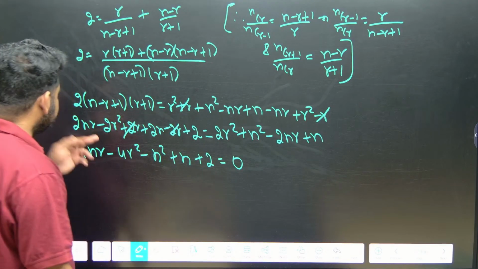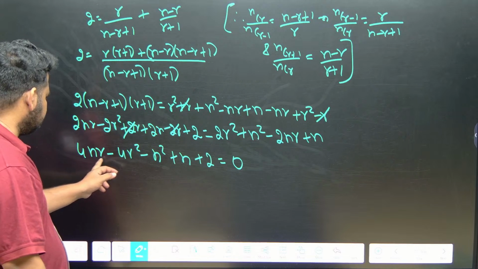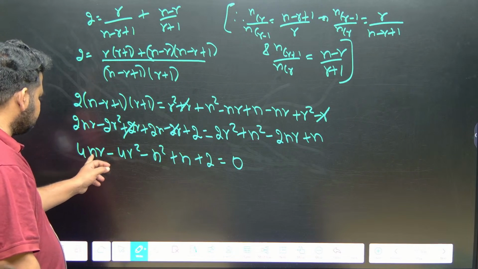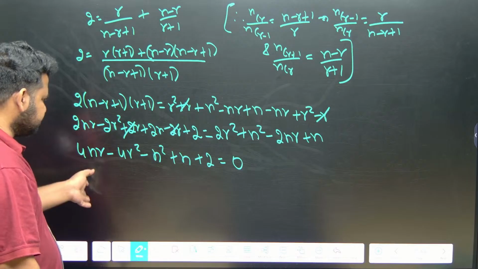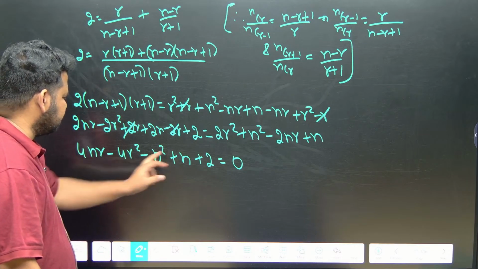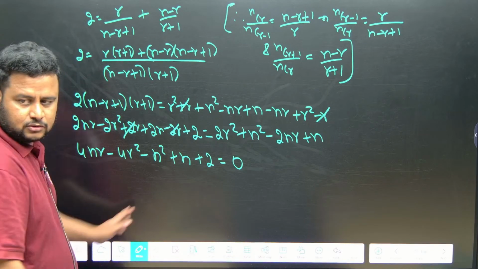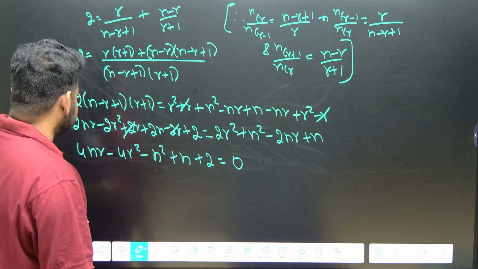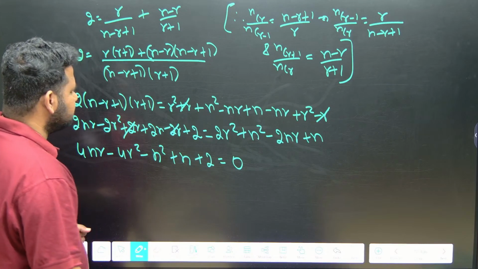What is missing? 4r square is there, nr is there, 4n minus n, this is r, 4r square, you have to keep it as it is. So n square is there, n is there, and 2 is there, correct? What else is missing? The term r is missing, right?